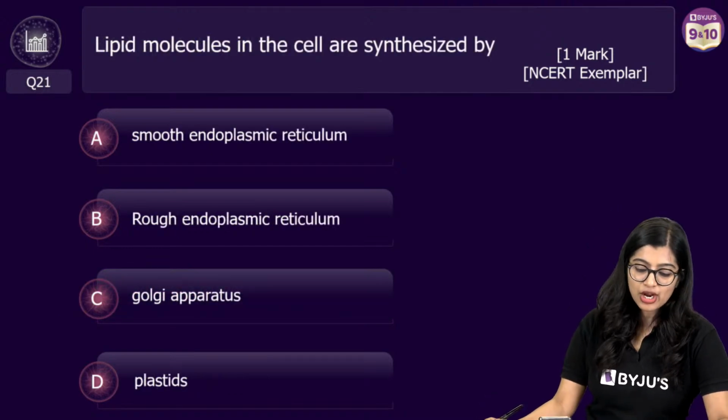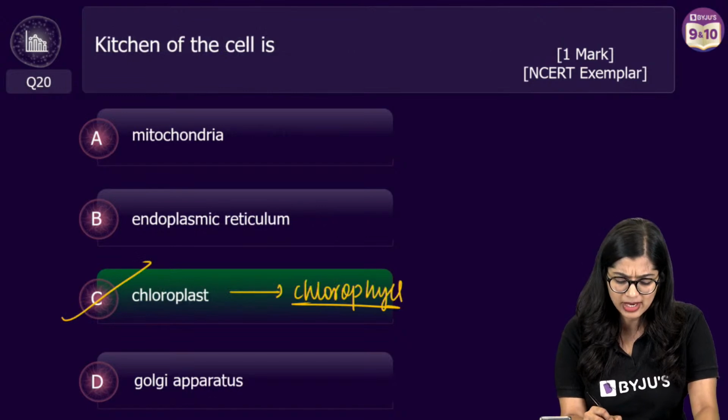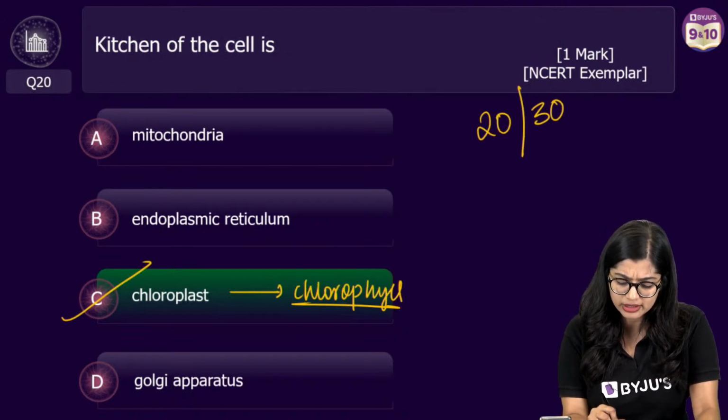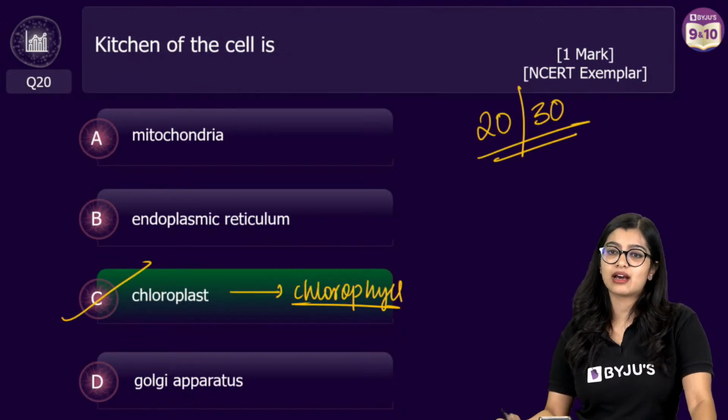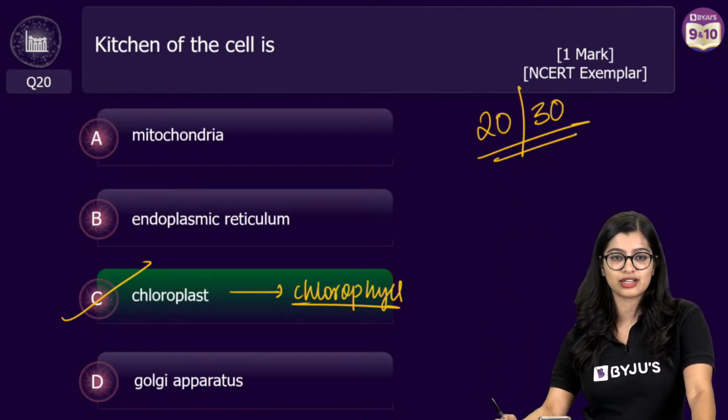Yes? Moving on to question number 21. Now so far you guys I think are at full marks, right? So I think you all are at 20 out of 30. Even if you made some mistakes here and there, I think I have not noticed it, but I am giving you full marks, 20 out of 30, okay?